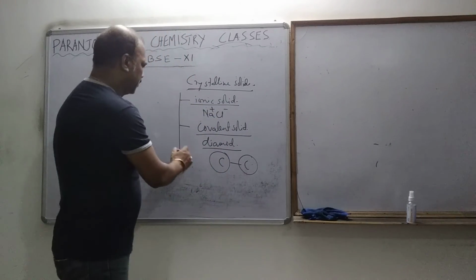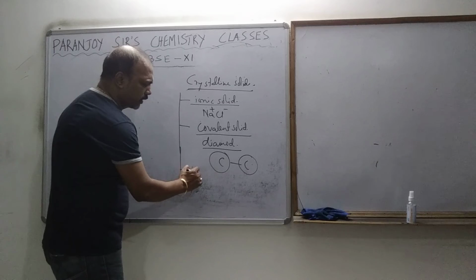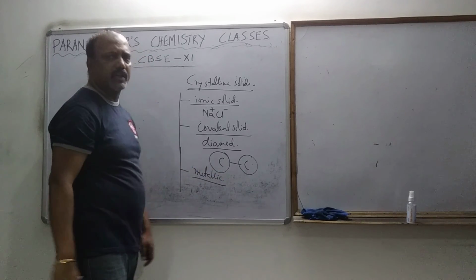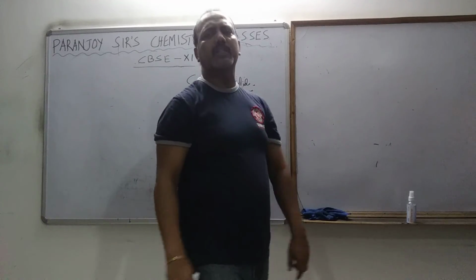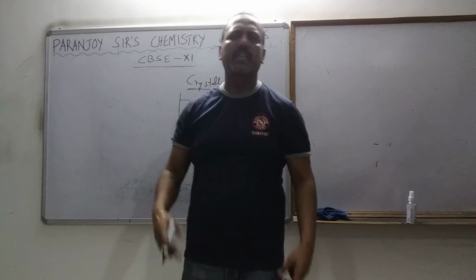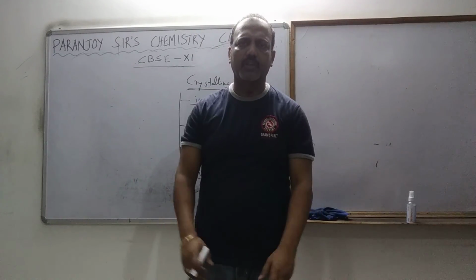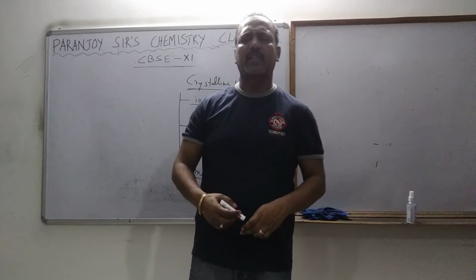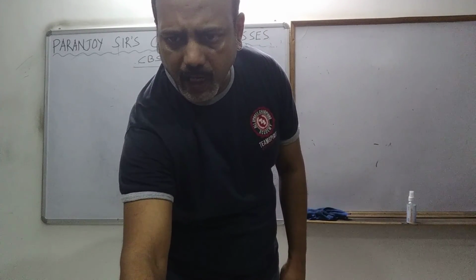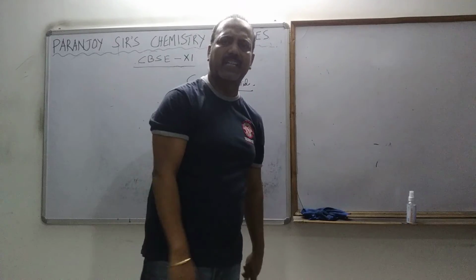The third one. From the name, as I told, you can understand that. The third one is metallic solid. Metallic solid means a special type of bonding is there, called metallic bonding, and that is present only between the metal atoms. So take the example of any metal: iron, copper, cobalt, nickel, gold, silver, whatever.